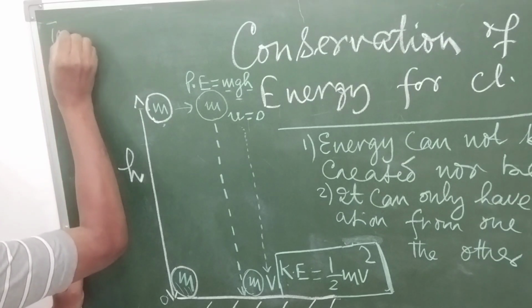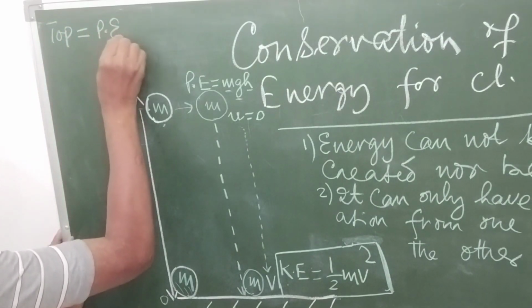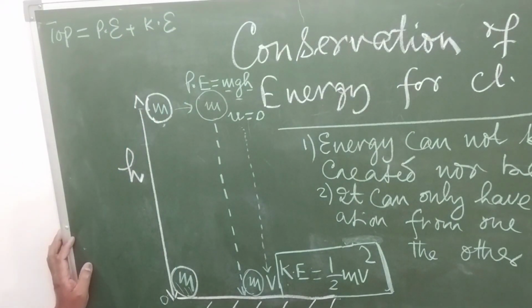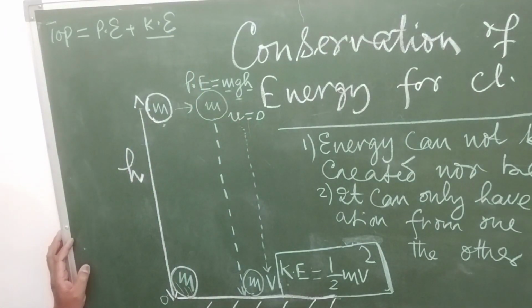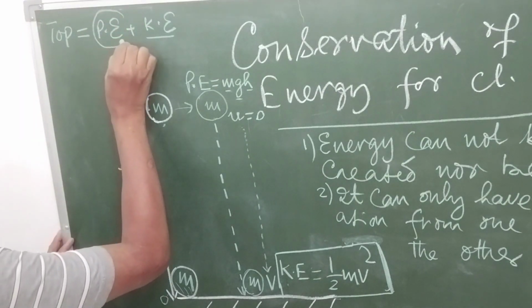At the top, the mechanical energy is the potential energy plus kinetic energy. But as initial velocity was 0, the kinetic energy is 0. So it was only possessing the potential energy.